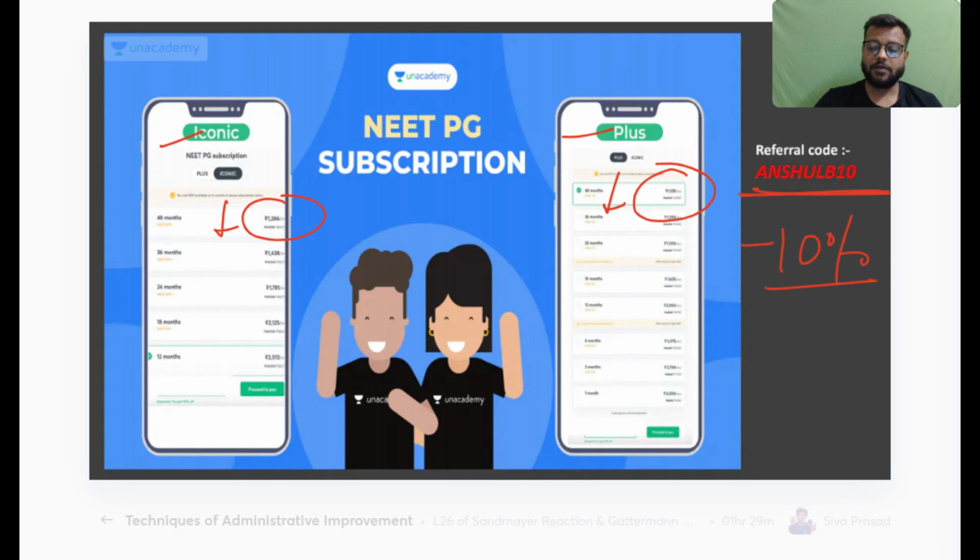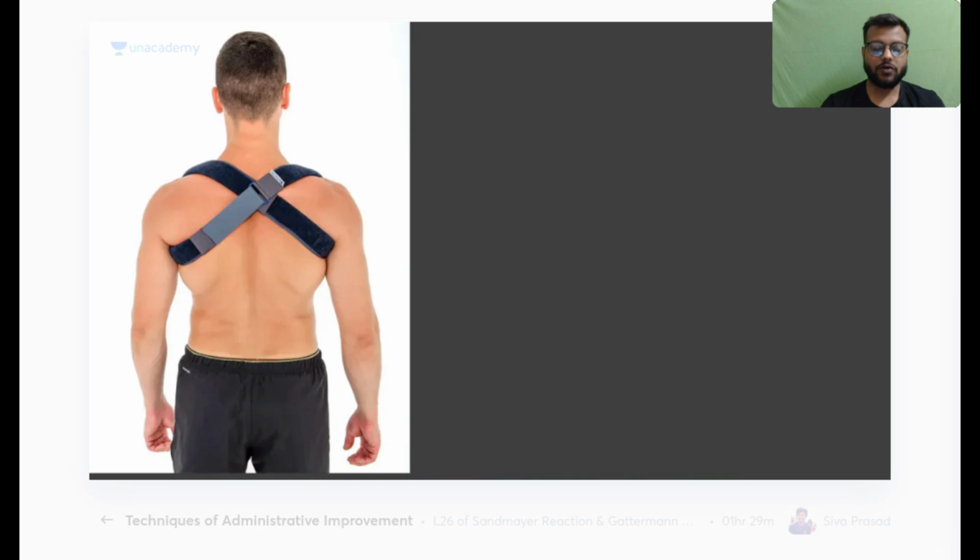Okay, so let's start today's lecture. And before starting, I would just briefly guide you what will be the pattern of today's lecture. I'll give you an image, then I'll give you a little time, so you can write the answer. It will not be MCQ, it will be more of a viva voce kind of a thing where you have to write the answer, that yes, what is this image related to, and then we'll discuss it.